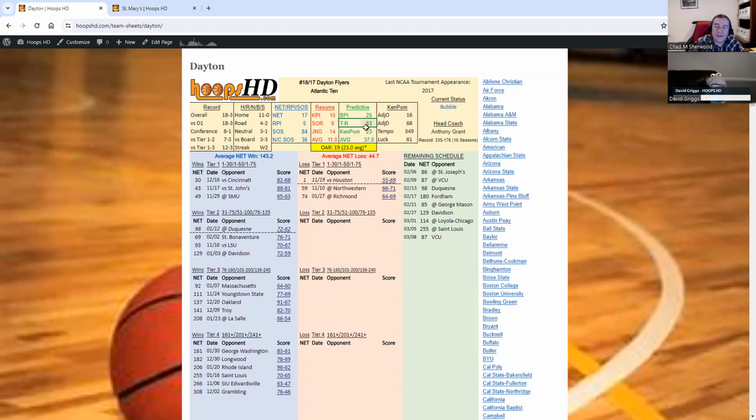The middle one is the Torvik rankings, or the T rankings, from Bart Torvik's website, not on the team sheet. But when Sagarin, who had been here on our sheets up to this season, decided that he's no longer doing basketball starting this year, we wanted to fill in that blank, and this is probably the most popular predictive metric after the BPI and the KenPom out there for most bracketologists. That's why we put the T ranks in there. And of course, once again, an average of those three: add them up, divide by three. Did I get that right?